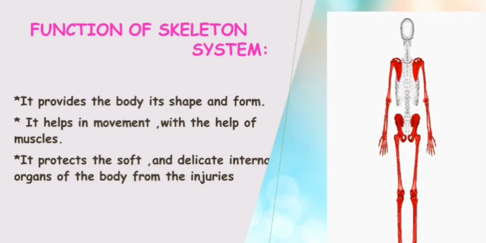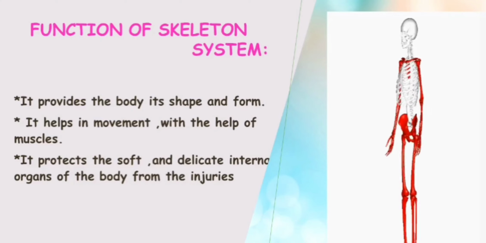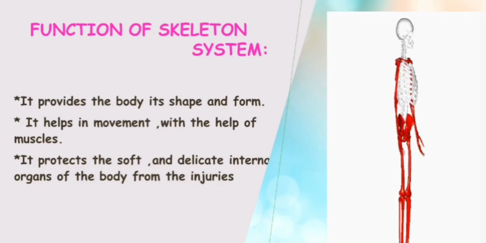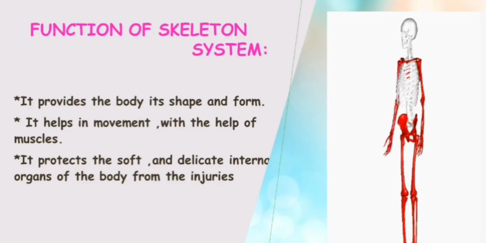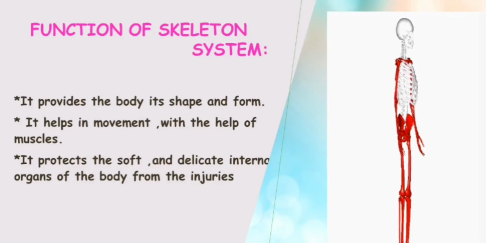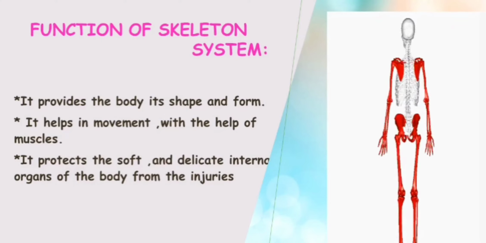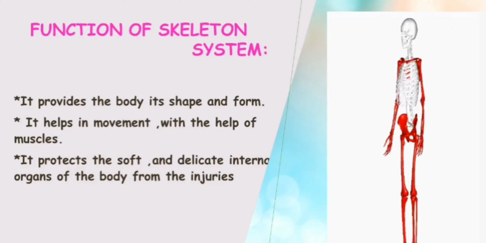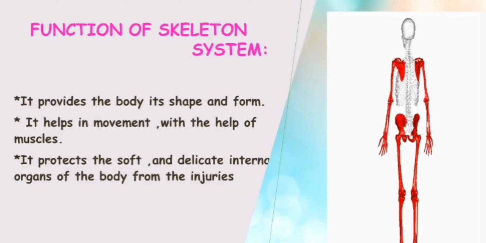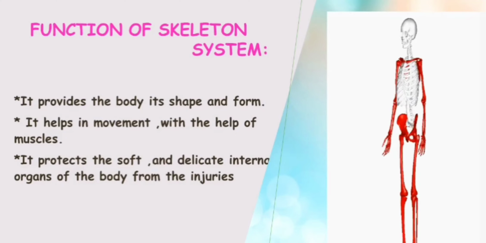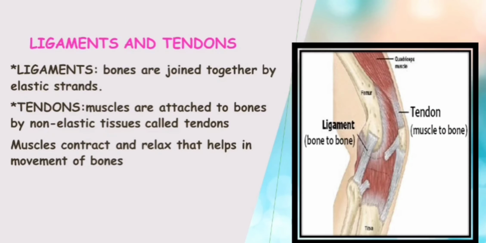Next, we are going to discuss two tissues. There are two types of tissues: ligaments and tendons. Ligaments are a group of tissues which join bone to bone. You can see your thigh bone is connected to the leg bone through a group of tissues. That group of tissues is called a ligament. You can also check your fingers, where two bones are connected with tissues. Those tissues are also called ligaments.